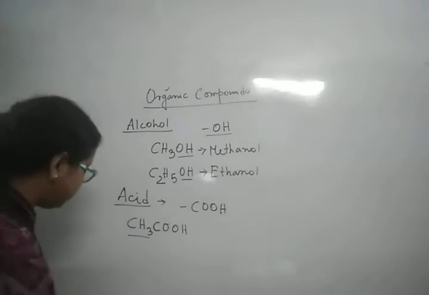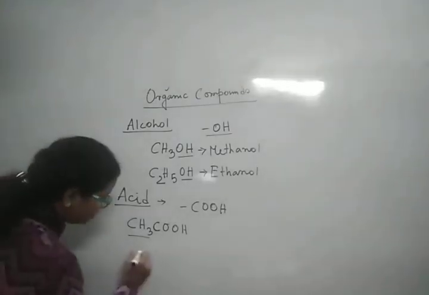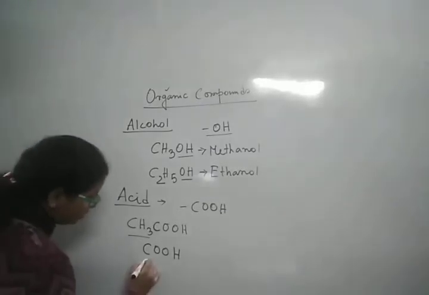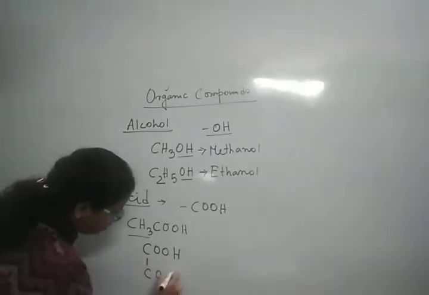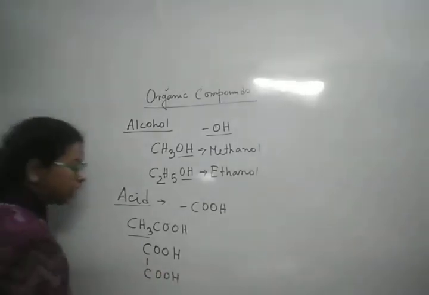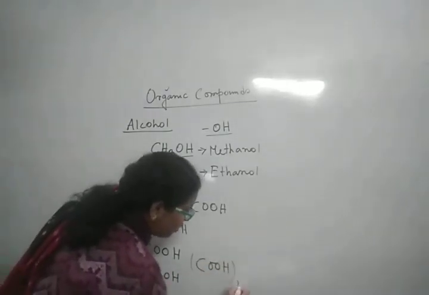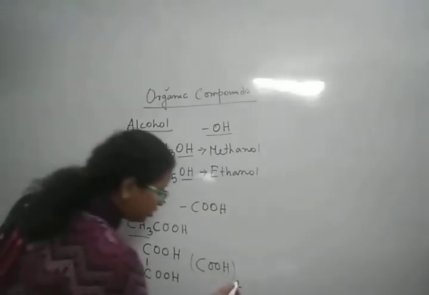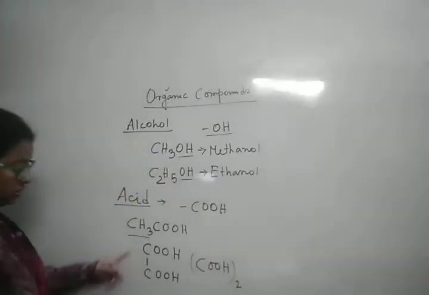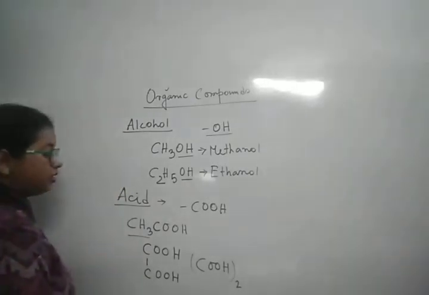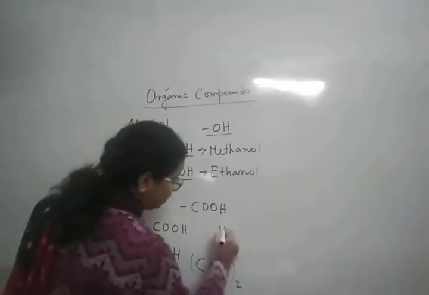We have oxalic acid. Here two COOH groups will be there, COOH, COOH. We can say this as (COOH) twice. This is oxalic acid. We have formic acid as well.